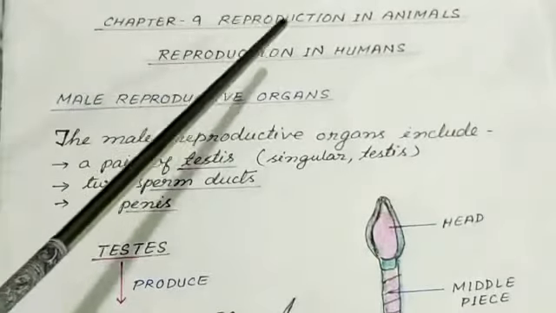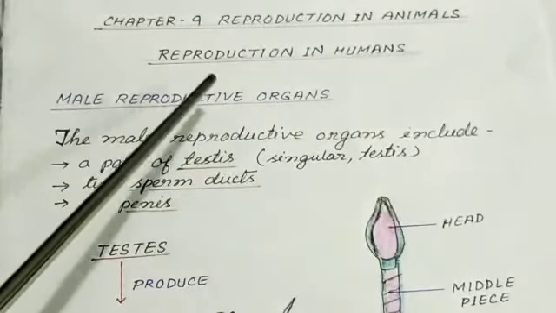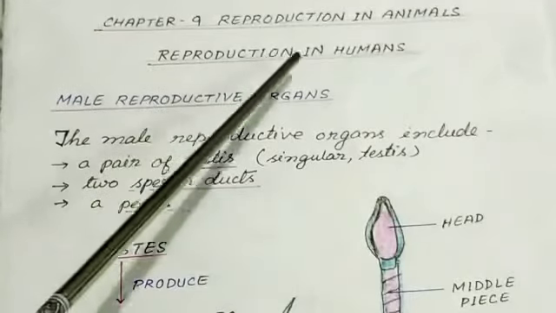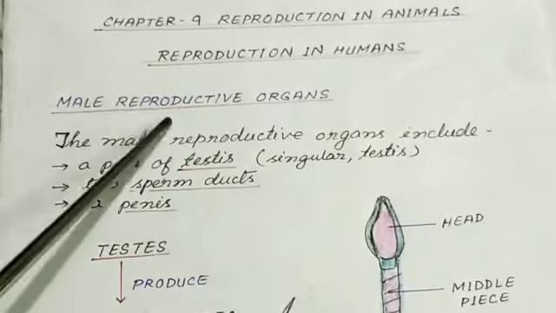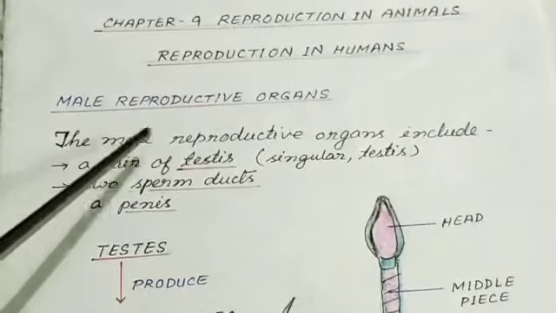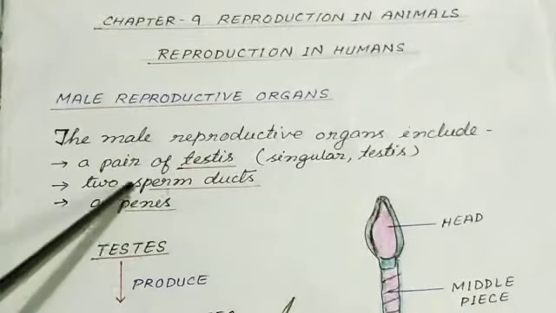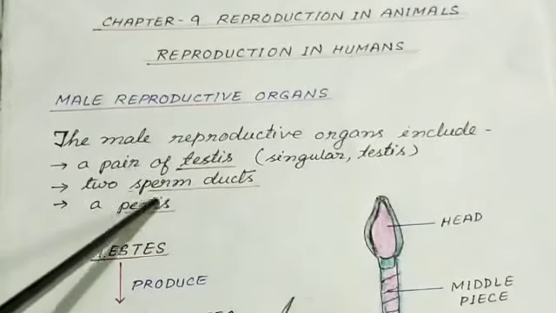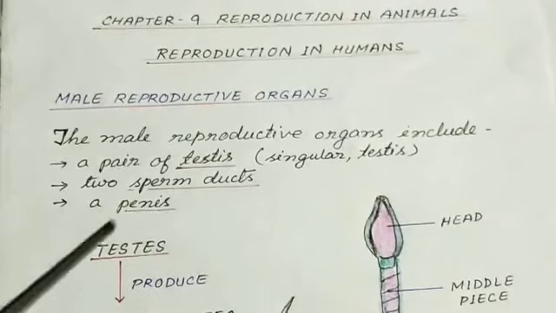Chapter 9, Reproduction in Animals. Today's topic is reproduction in humans. Male reproductive organs. The male reproductive organs include a pair of testes, two sperm ducts, and a penis.